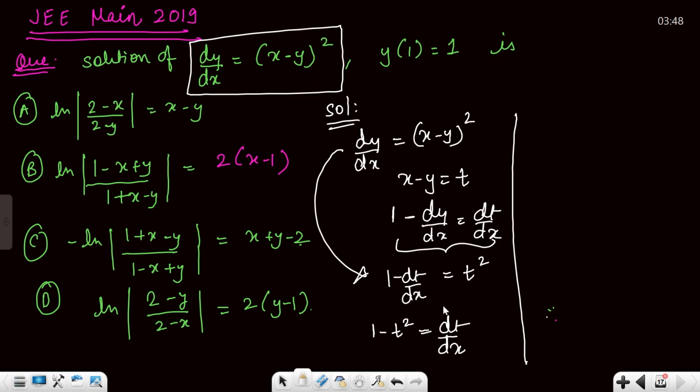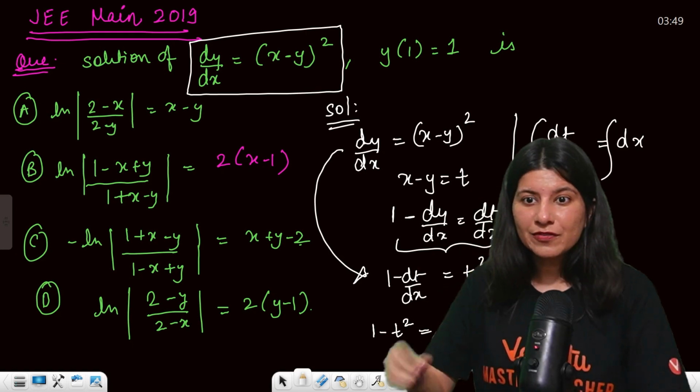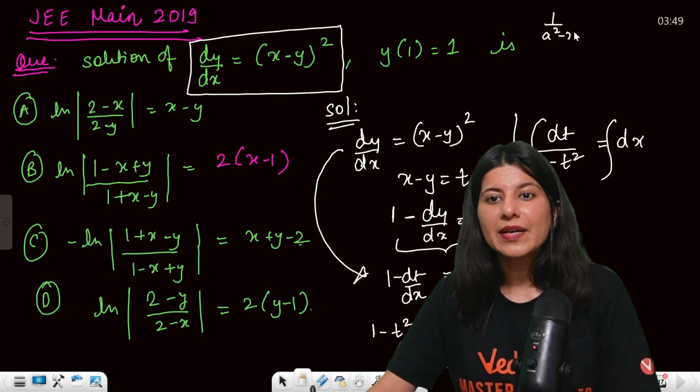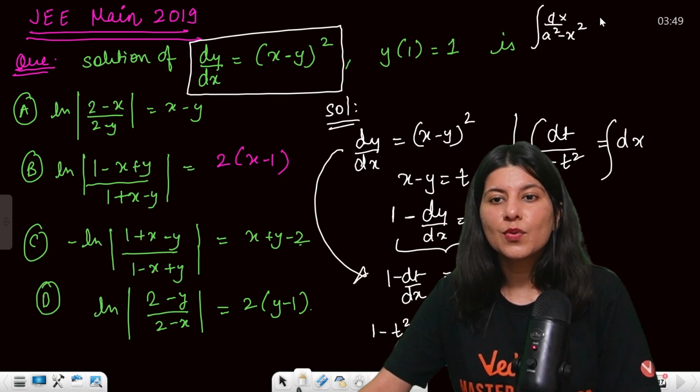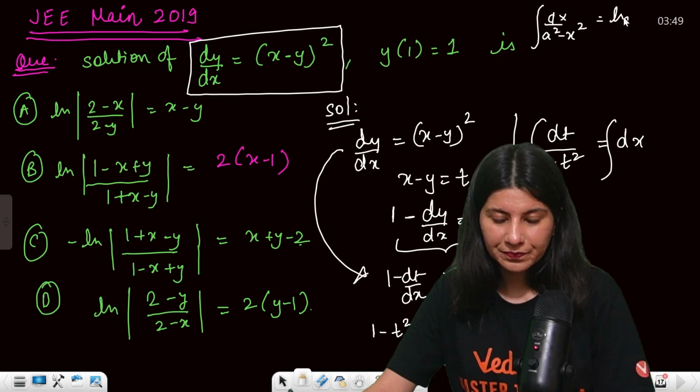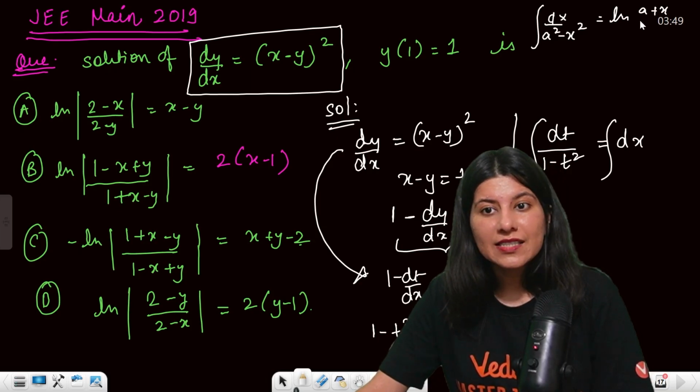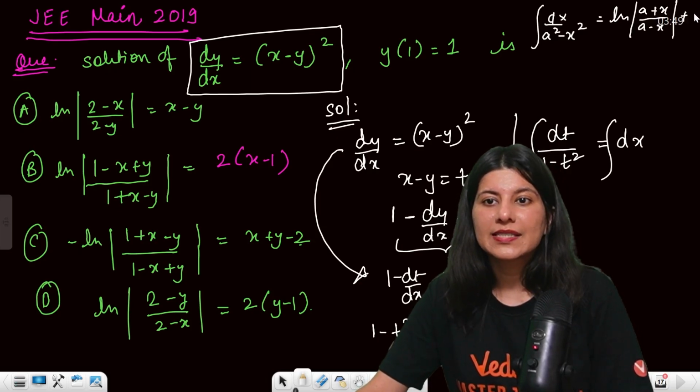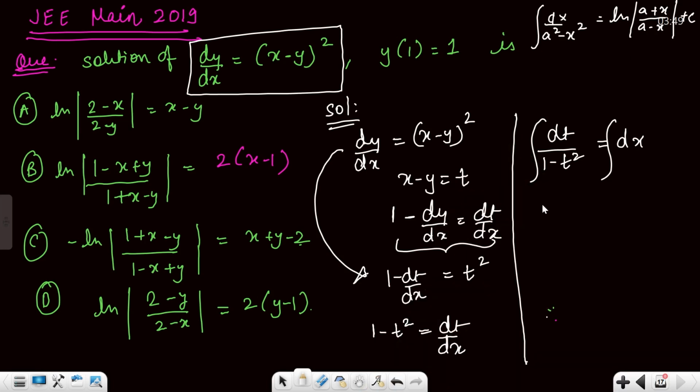Now dt upon 1 minus t square will be equal to dx. Now integrate. So now you know the formula. How many of you know the integral of 1 upon a square minus x square? It is 1 by 2a log of (a plus x) upon (a minus x) plus c. This is the formula which I am going to use. So this is log of (1 plus t) upon (1 minus t) is equal to x plus c.